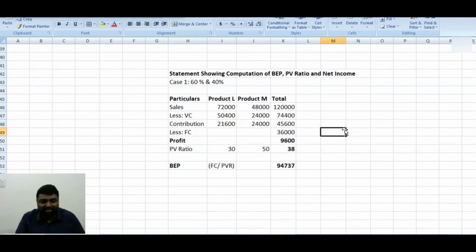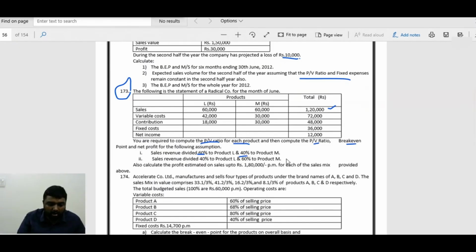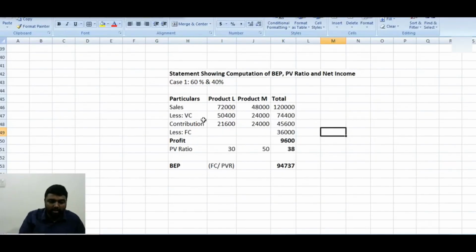Now, the second part you can do as homework. Nothing, it's 40 and 60. Just the reverse will come. That means here it will come 48,000, here will come 72,000. Accordingly, the variable cost will change. You have to find it.